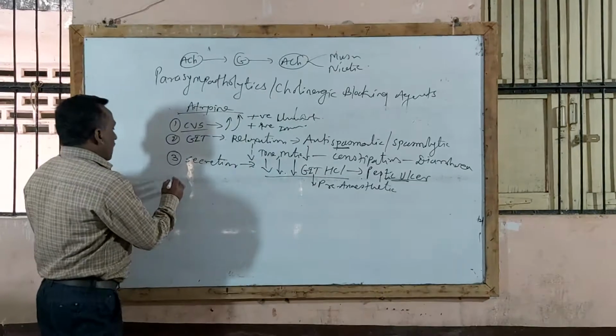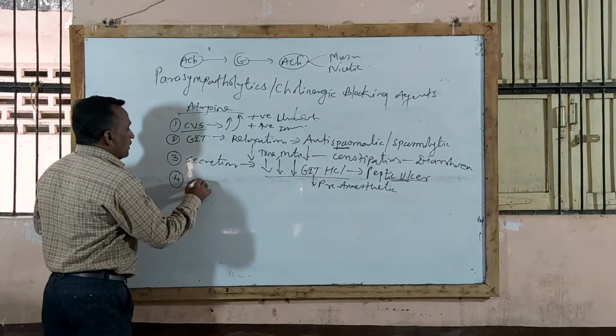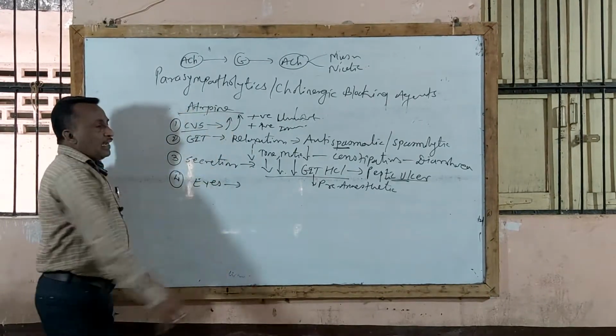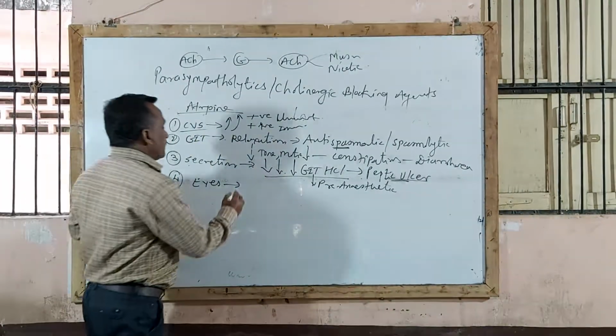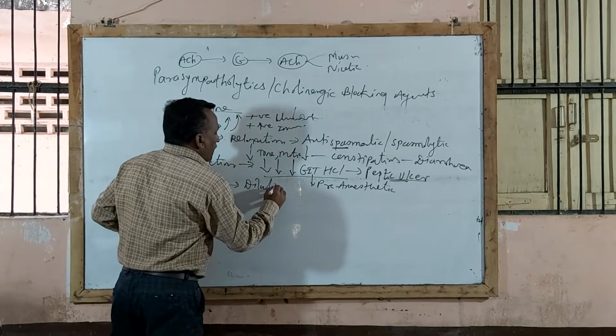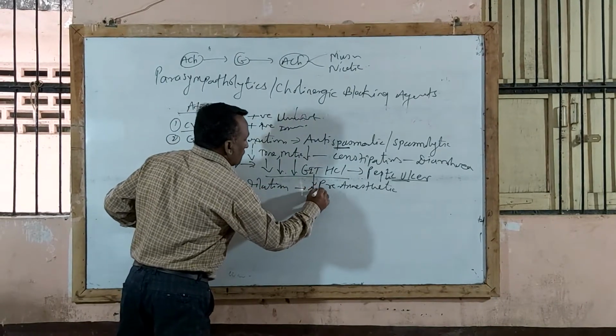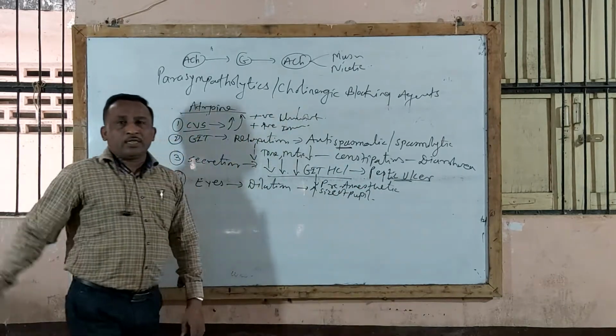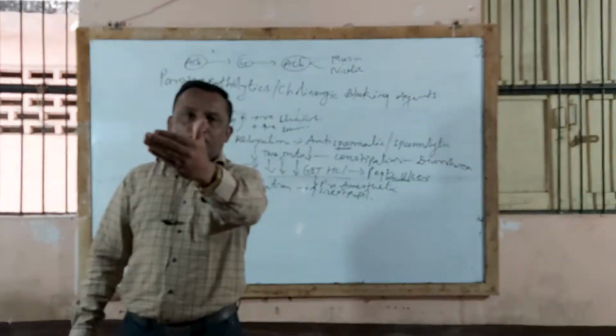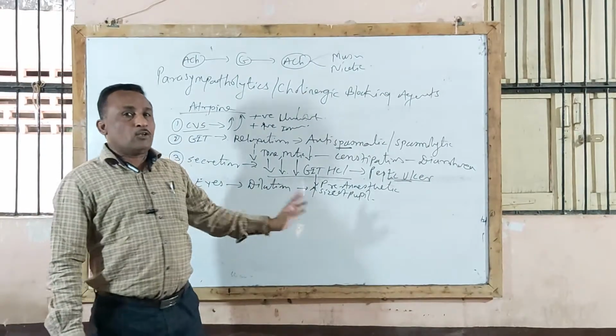In addition to this, another pharmacological action of atropine is on the eyes. When atropine is instilled topically in the eye, it causes dilation of pupil, that is it increases the size of pupil than normal, and therefore such an individual can see only far away objects, but cannot see nearer objects.